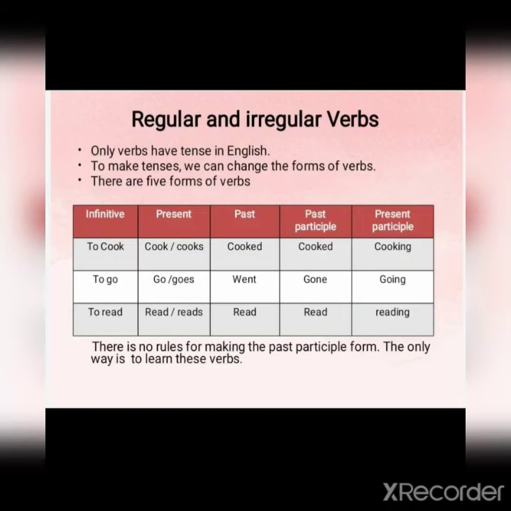Here, children, there is no particular rule for making the past and past participle forms. The only way is to learn these verbs. You have to go through the dictionaries and find out these verbs, regular and irregular verbs. You have to learn by heart only. There is no rule for making the past participle forms.